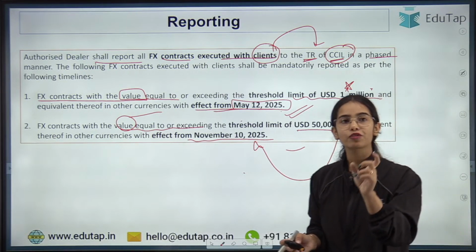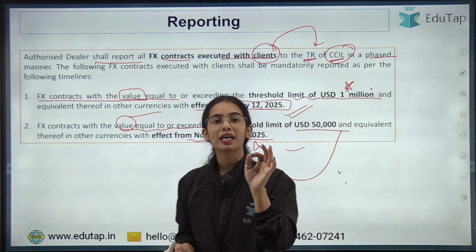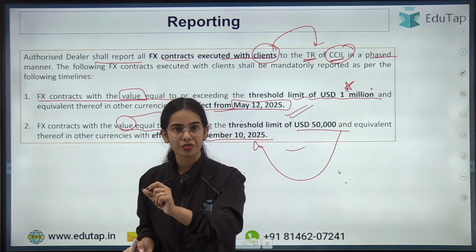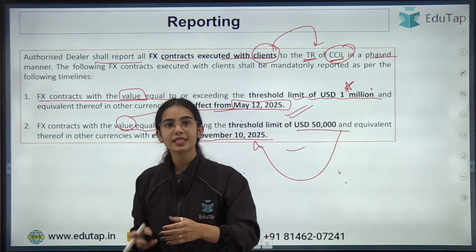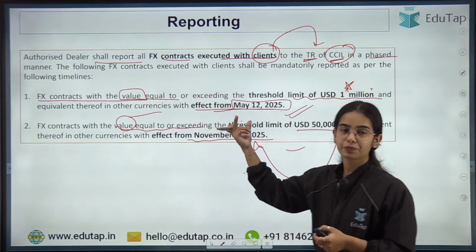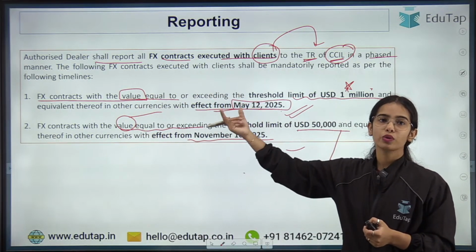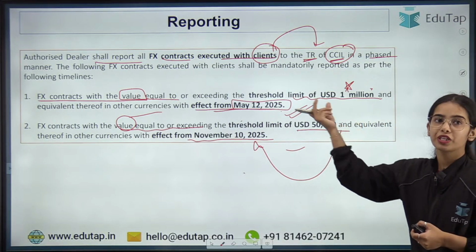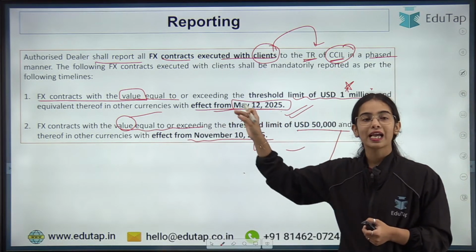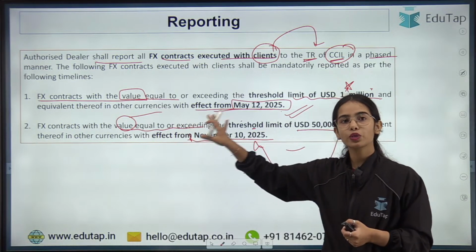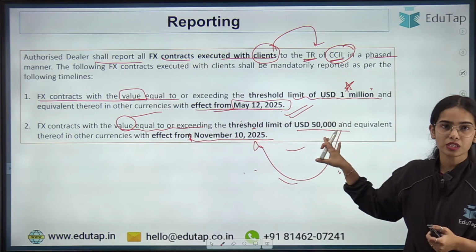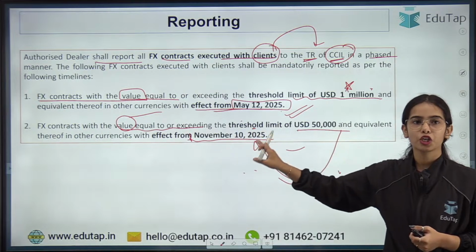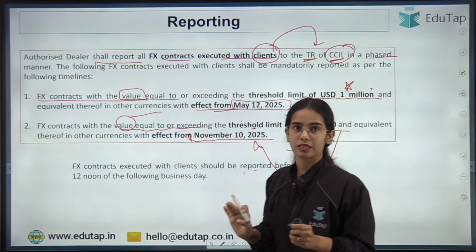So authorized dealers have to provide the data to the trade repository of the foreign exchange contracts executed with clients with the value equal to or exceeding the threshold limit of USD 1 million with effect from May 12, 2025 and equal to or exceeding USD 50,000 with effect from November 10, 2025. I hope this is clear.